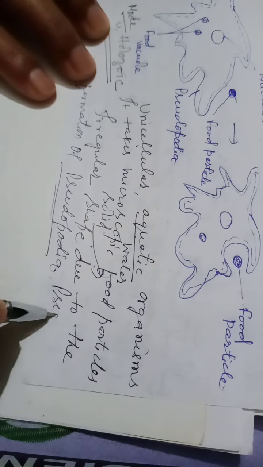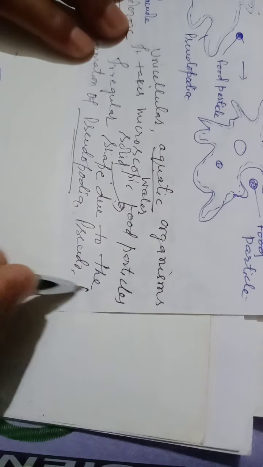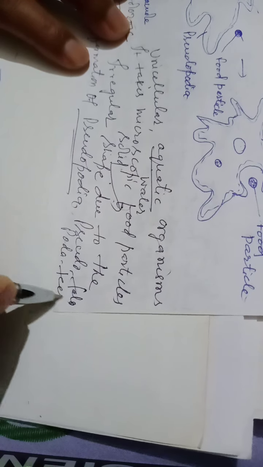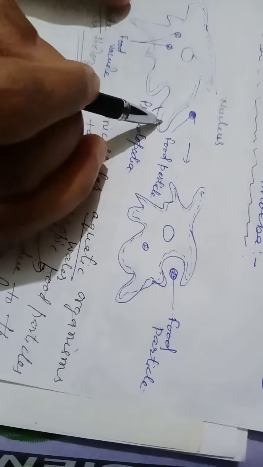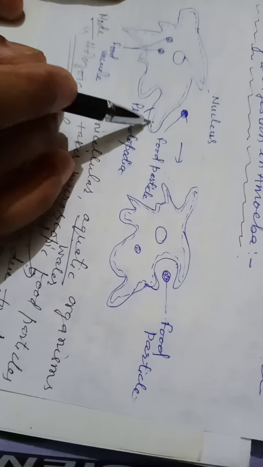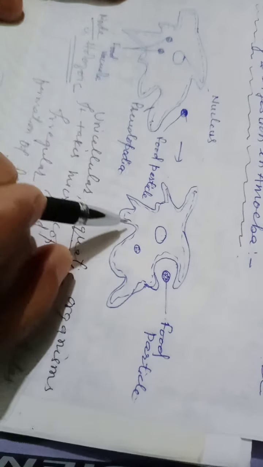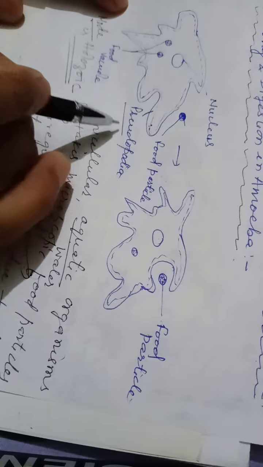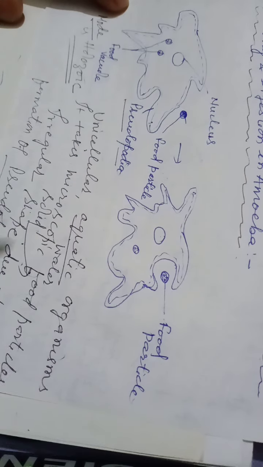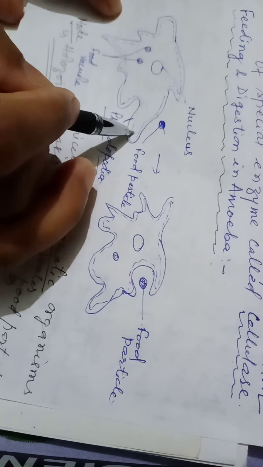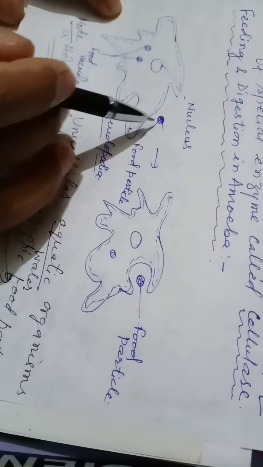Pseudo means false, poda means feet. So pseudopodia are these irregular projections emerging from the body. False feet. Pseudopodia play an important role in capturing the food.